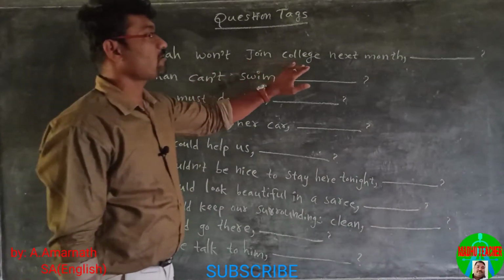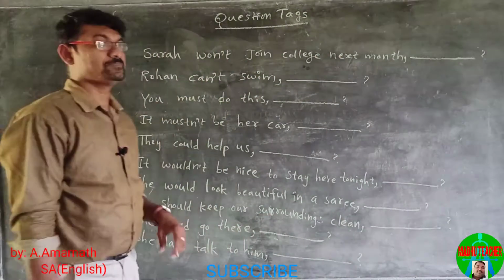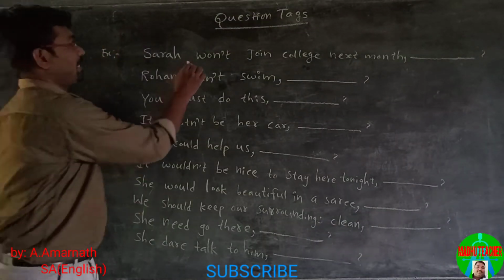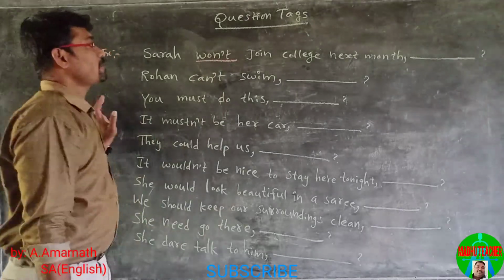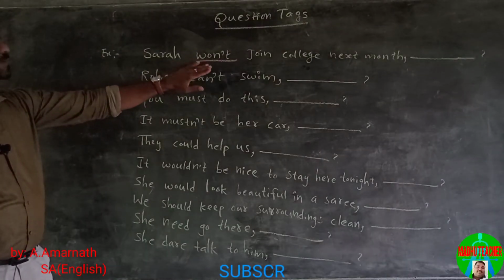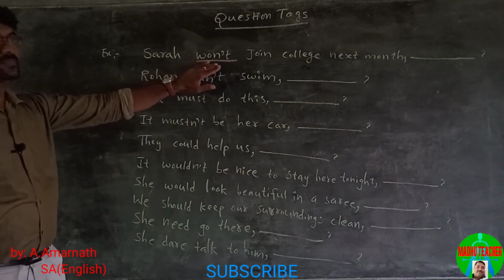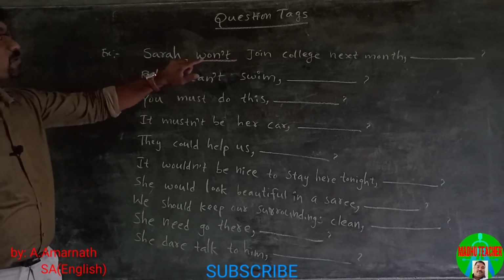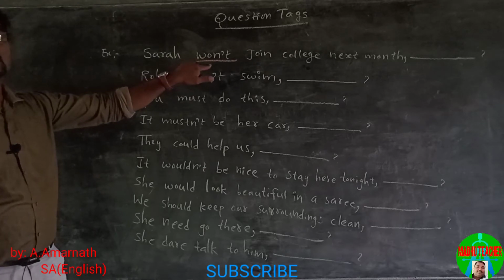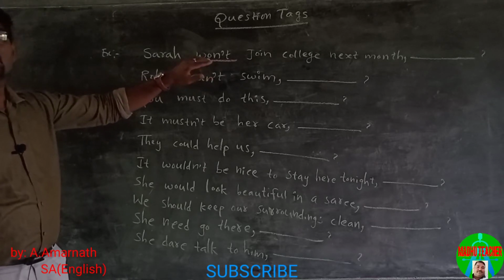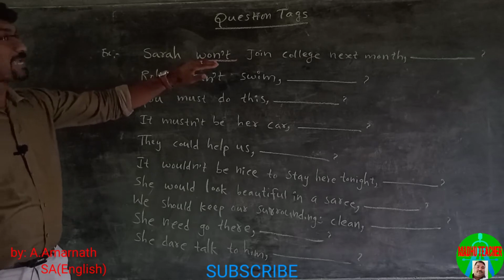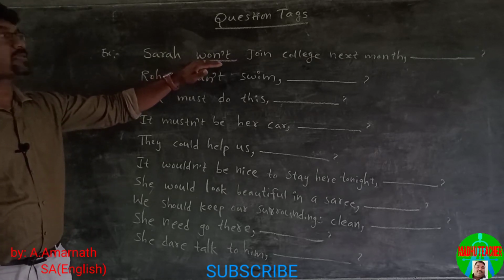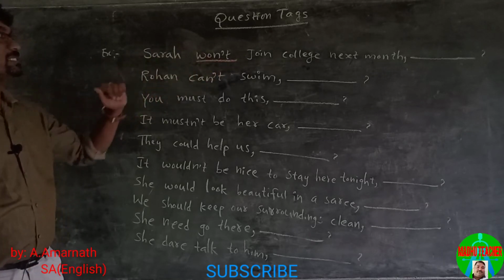Sarah won't join college next month. This is a negative statement, negative sentence. The helping verb is won't. According to the rule of question tag, when the statement is positive, the tag is negative, and when the statement is negative, the tag is positive.